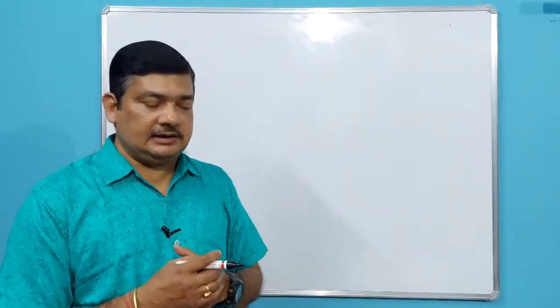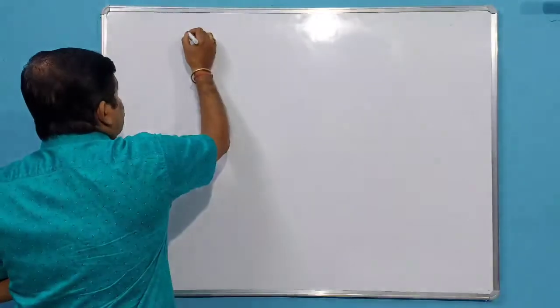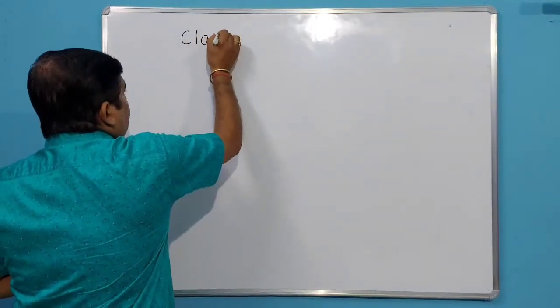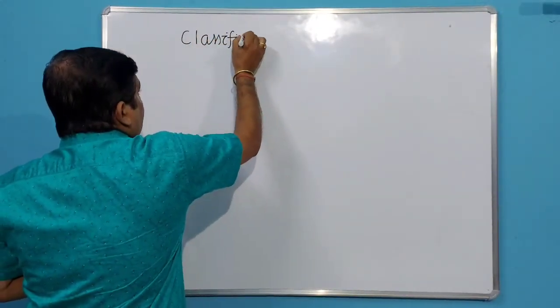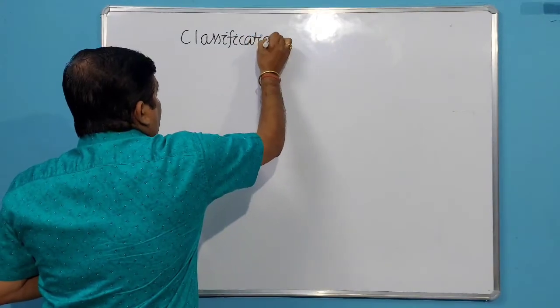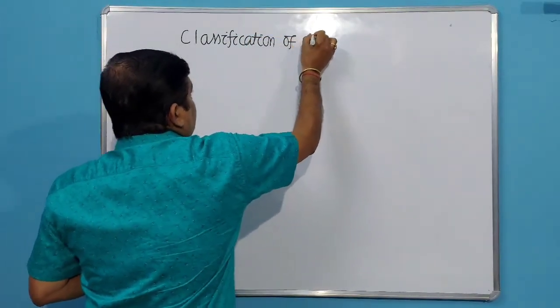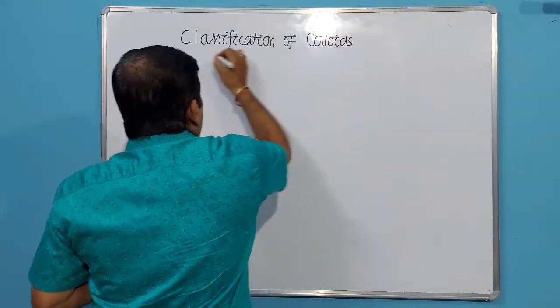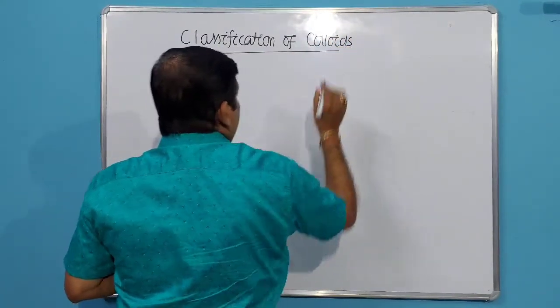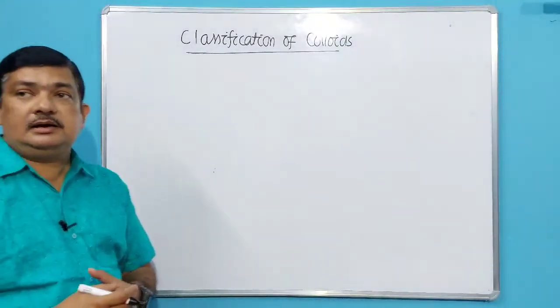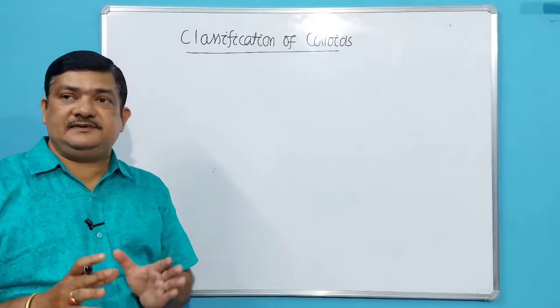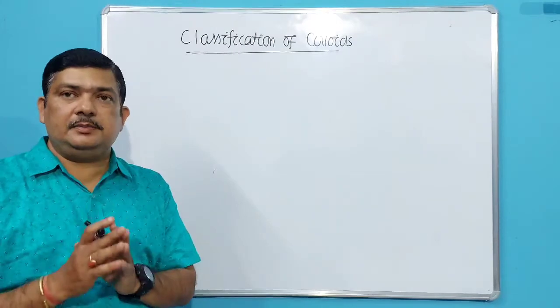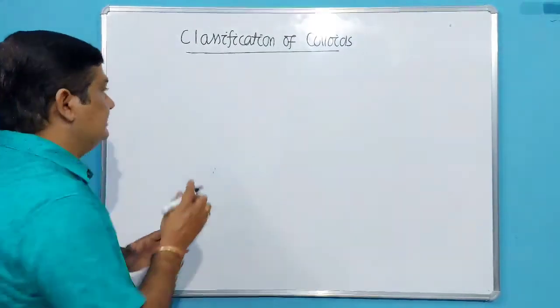You have to follow it accordingly. Colloids, or colloidal solutions or sols, are classified in four different ways. You have to remember the four different ways.